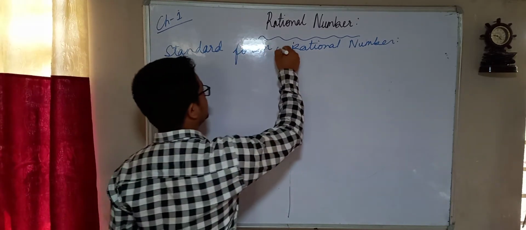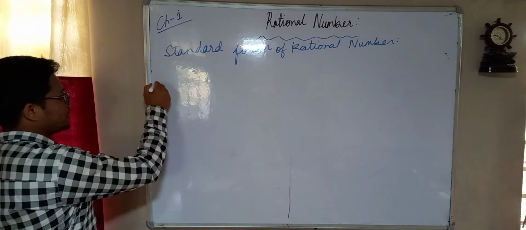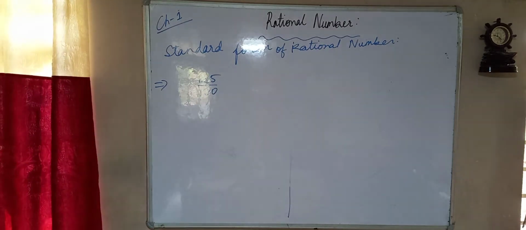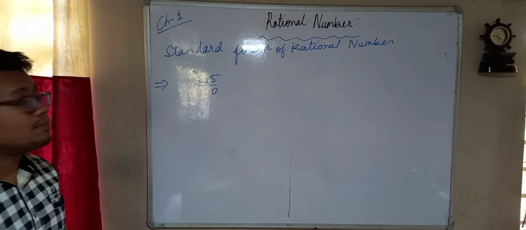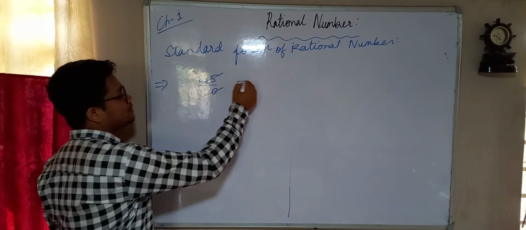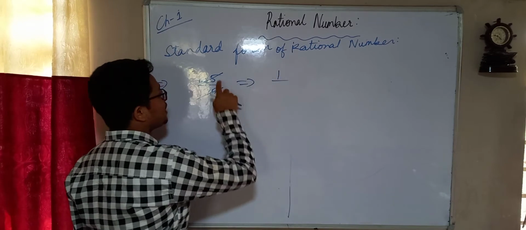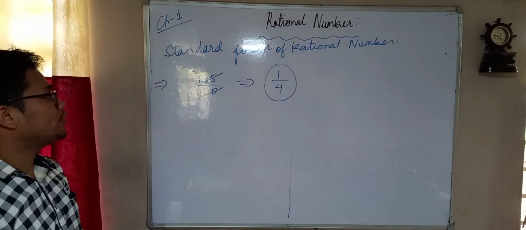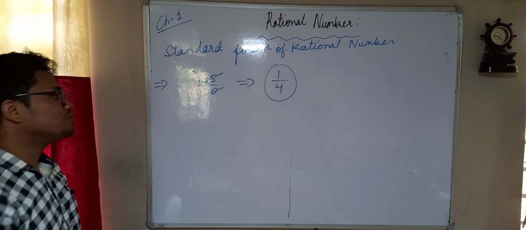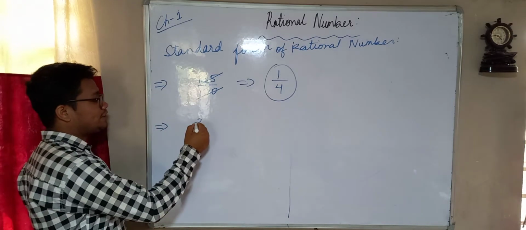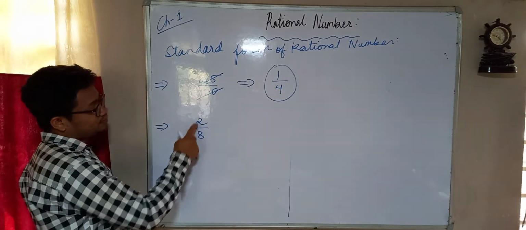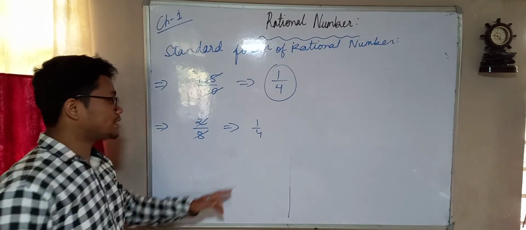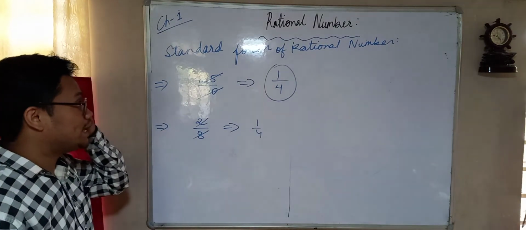Now children, if I say 25 by 100, yes, this is a rational number, but it is not in the standard form. Why? Because this can still be brought into its simplest form. As you know, 25 ones is 25, 25 fours is 100. So 1 by 4 is actually the standard form of 25 by 100. Okay, children, very simple topic. That means whenever you are given any fraction, if it still cuts, then the number which comes at last after cutting is actually the standard form.